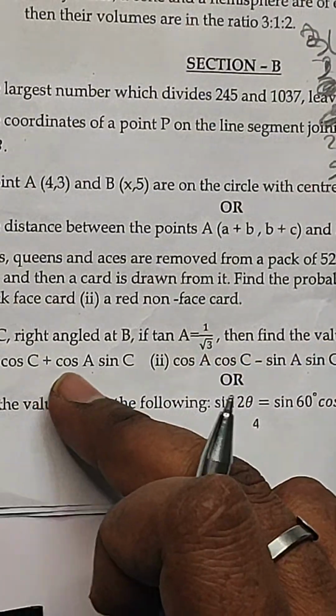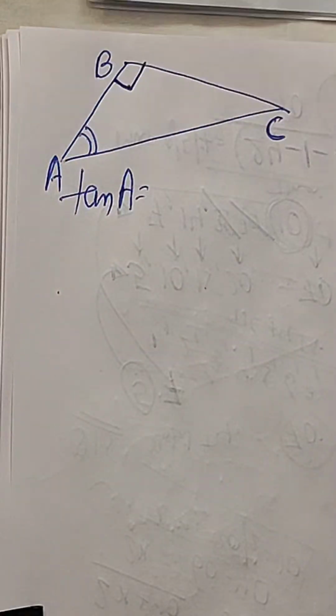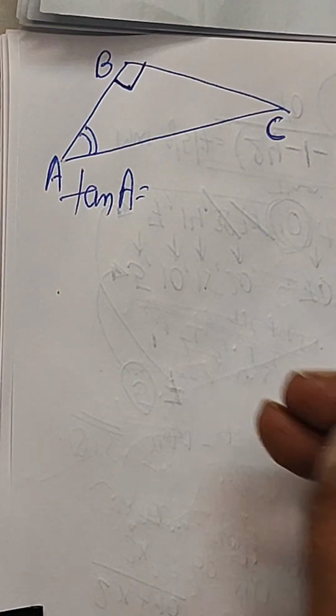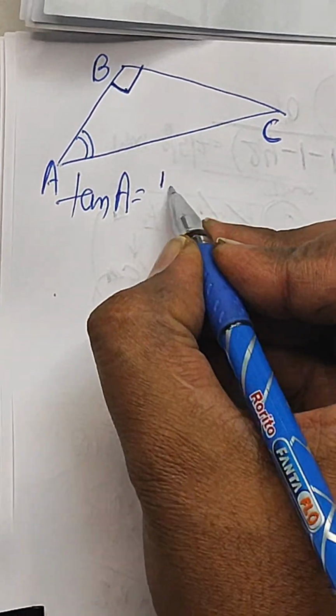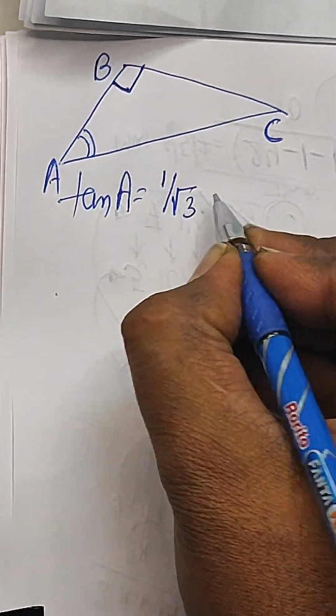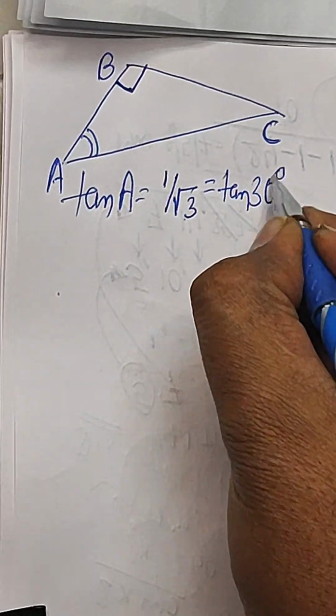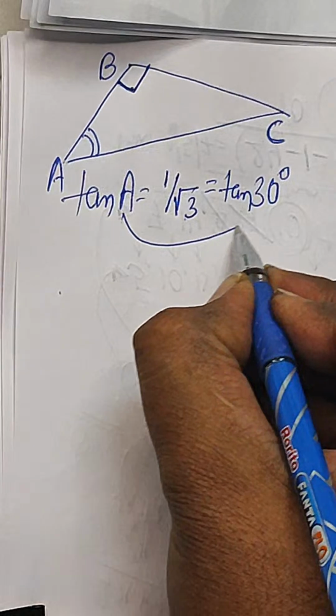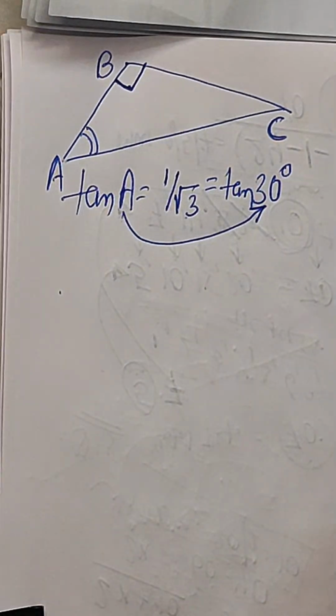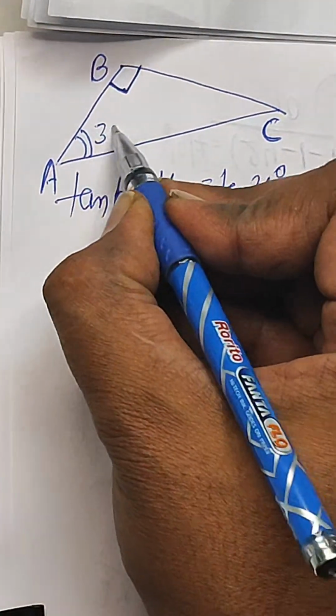Then find the value of this one. Let me write it first. Tan of A equal to 1 by root 3, and 1 by root 3 is the value of tan 30 degree, isn't it? So can we say that A is nothing but 30 degree? Right? So this angle will be 30 degree.